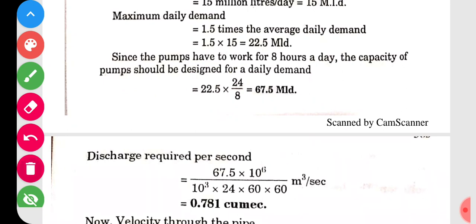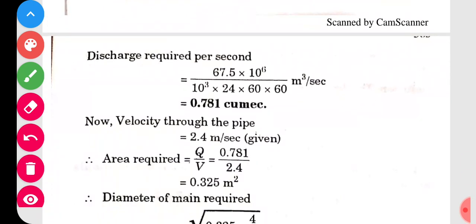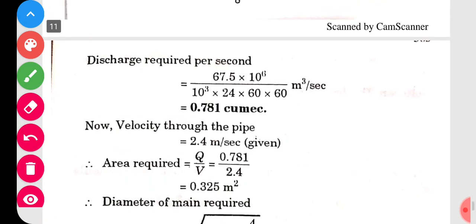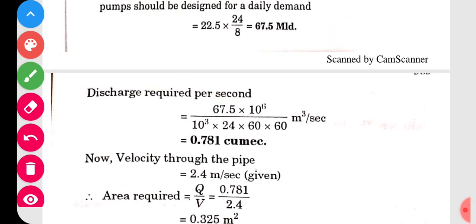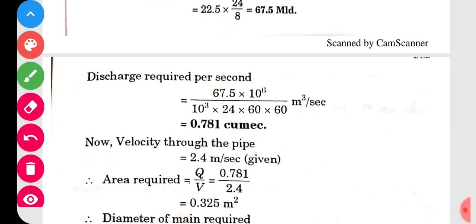And then discharge. What is the discharge required per second? It is calculated as 67.5 MLD of required water, into 10 raised to 6, which converts it into liters. Again it is divided by 10 raised to 3, which converts it into cubic meters. Again divided by 24 converts it into hours. Again divided by 60 converts it into minutes. Again divided by 60 converts it into seconds. So what we have done is convert this 67.5.